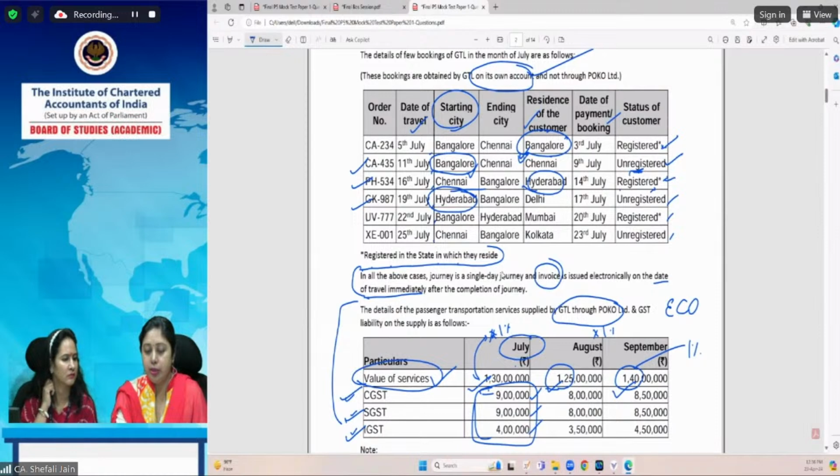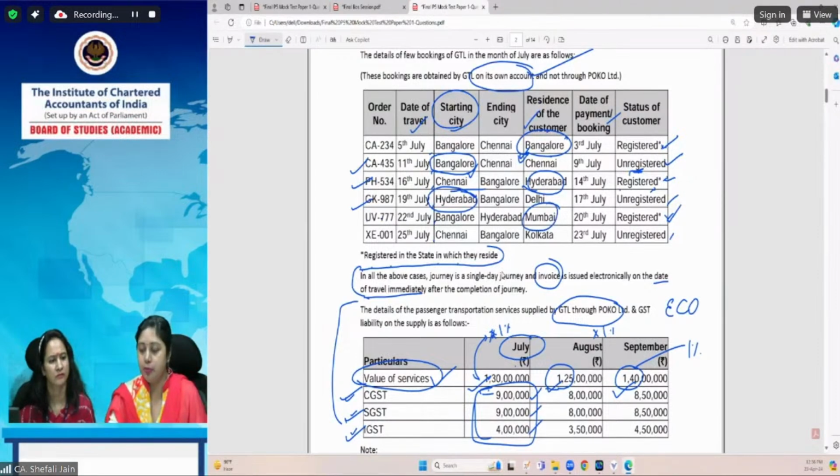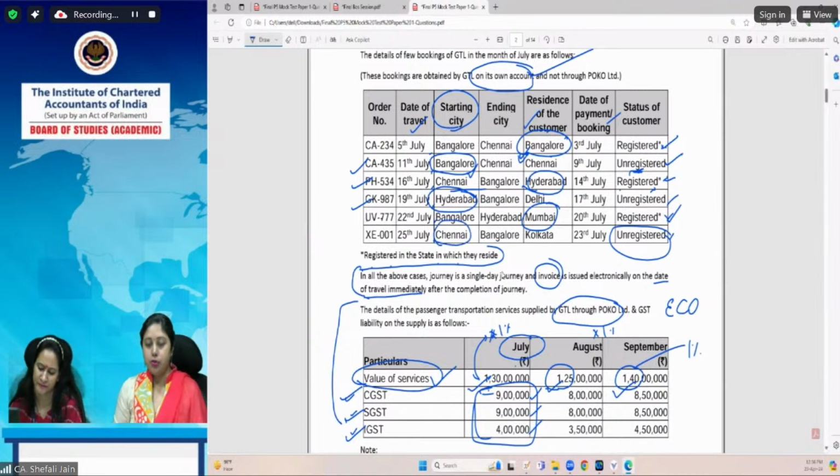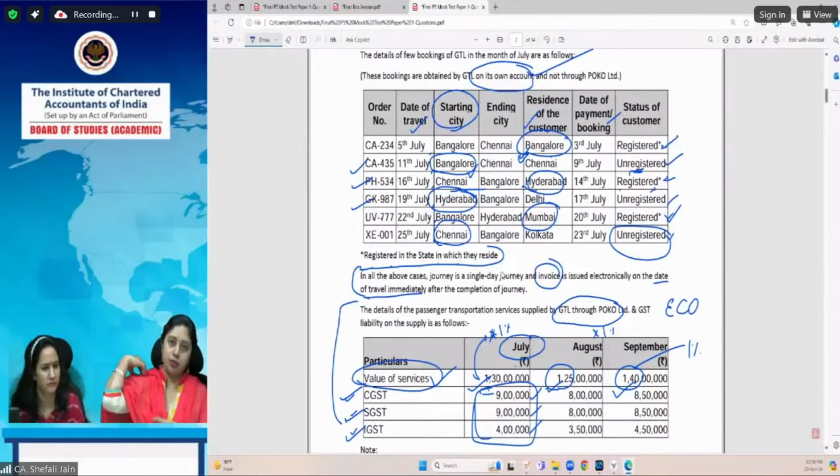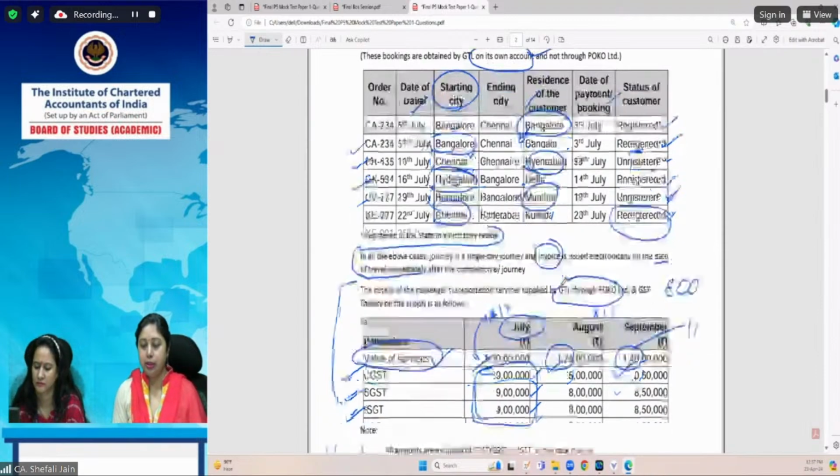So in UV 777, the customer is registered, therefore his location, that is Mumbai, becomes the place of supply. Now last is an unregistered customer. So the place from where he has embarked his journey, that is Chennai. So for the 3 transactions for which the place of supply has been asked, the answer becomes Bangalore, Hyderabad and Hyderabad. Let's see what is the correct answer in question 4.